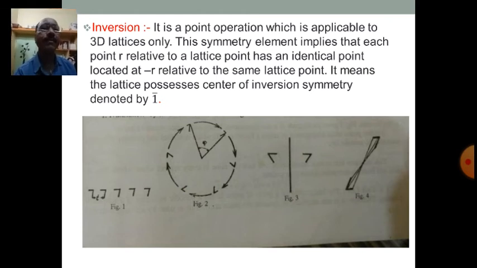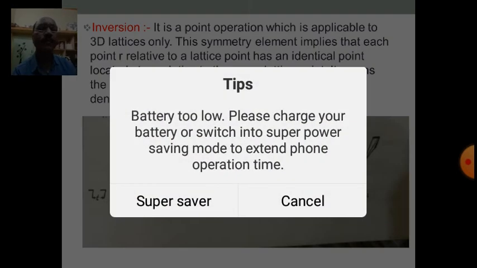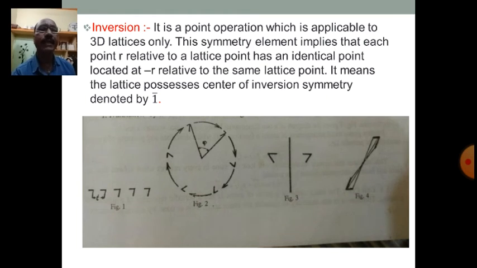The symmetry element implies that each point R relative to a lattice point has an identical point located at minus R relative to the same lattice point. It means the lattice possesses a center of inversion symmetry denoted by 1 complement, isn't it?